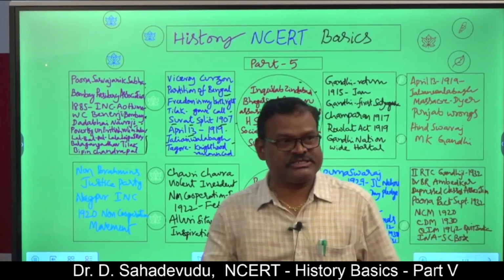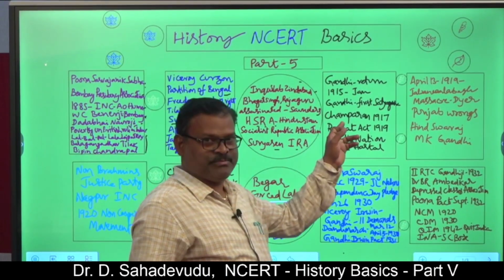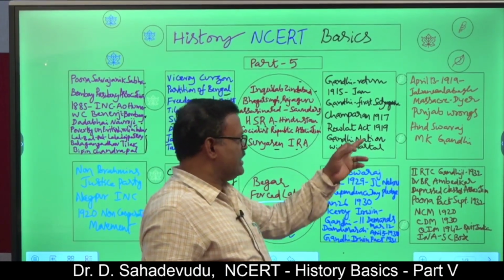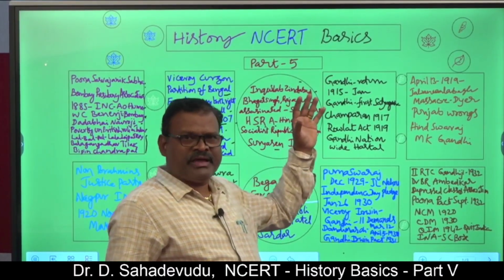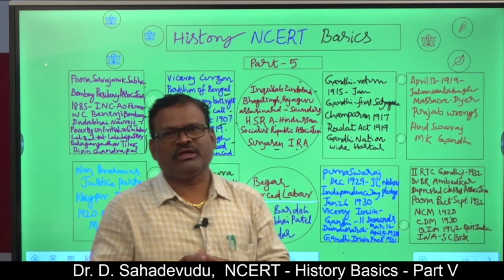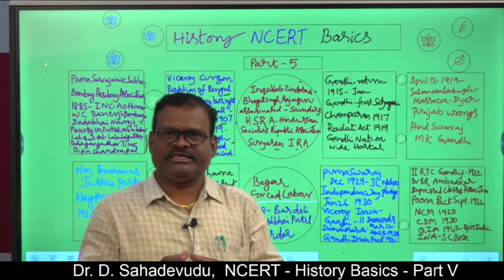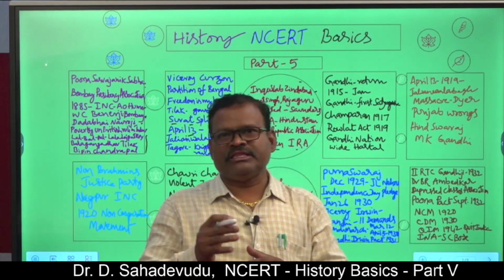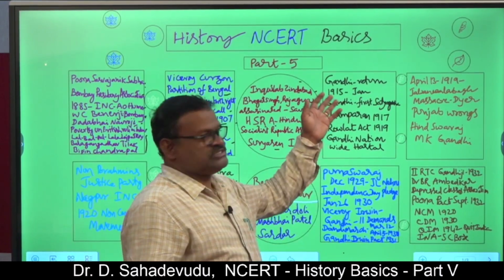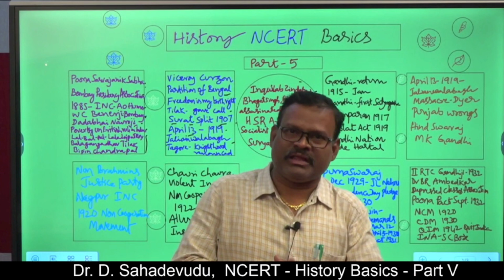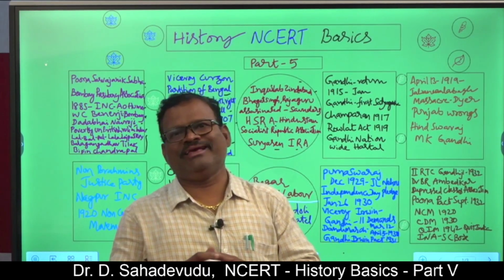See another snippet: Gandhi, January 1915; Gandhi's first Satyagraha, Champaran, 1917; Rowlatt Act, 1919, Gandhi's nationwide hartal. After Gandhi made several experiments in South Africa, he returned to India after two decades. An agreement was reached between the South African government and Gandhiji. Gandhi travelled during the period of the First World War. On January 9, 1915, he arrived in his motherland. That day is celebrated in the modern era as Pravasi Bharatiya Divas.